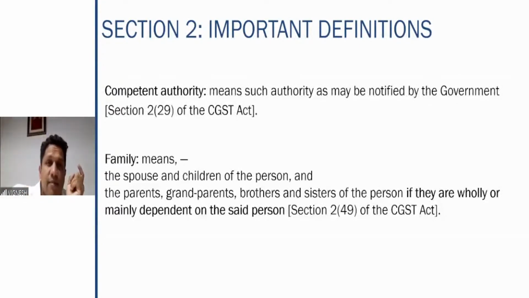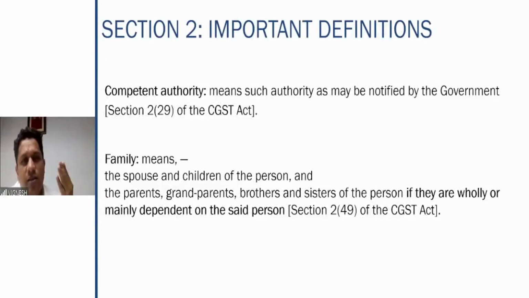So there this family word applies. So what is that family? Who all are covered in that family? When will the value of supply rules get triggered is what we have to see here, right? So you will realize the importance of this family word when you are doing the chapter of value of supply, wherein it appears and how the value has to be determined in case of transactions between members of the same family.